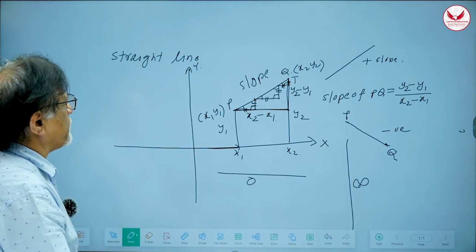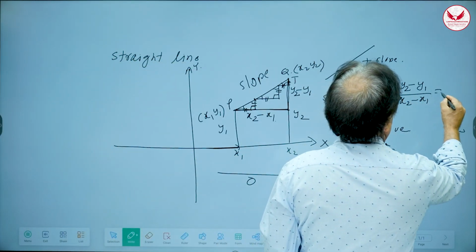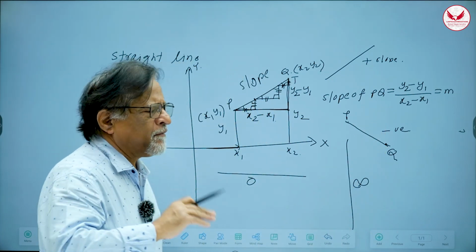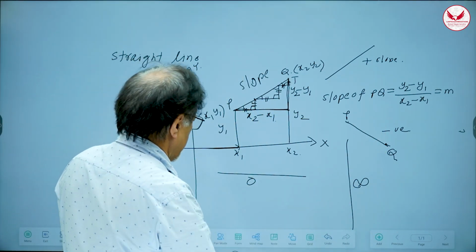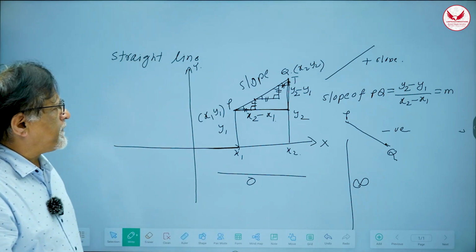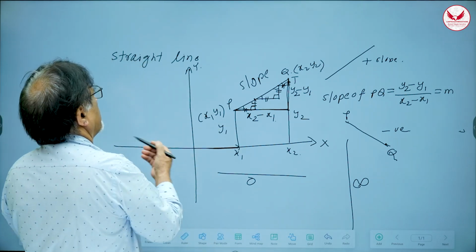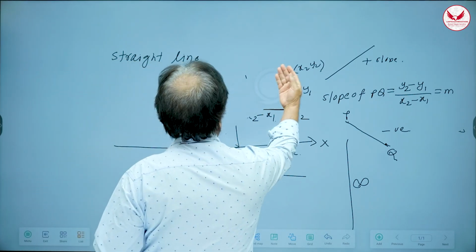So there are positive slopes. Slope of PQ is generally denoted by a symbol M. So we normally reserve this letter M for indicating slope of the points, okay? Now, once you have defined slope, let us find out some relation between slope and something called inclination, okay? So let us find out what is an inclination.